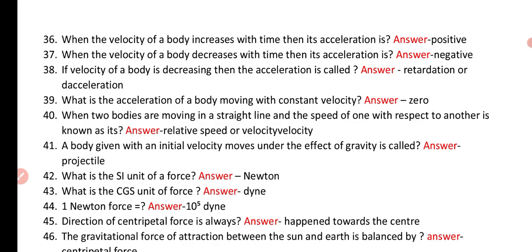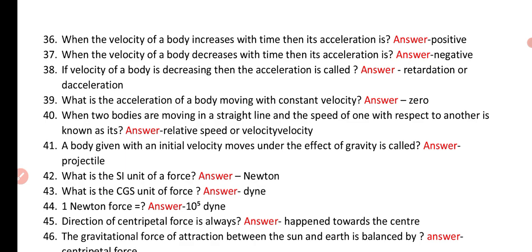Answer: positive. When the velocity of a body decreases with time, then its acceleration is. Answer: negative. If velocity of a body decreases, then acceleration is called. Answer: retardation or deceleration.